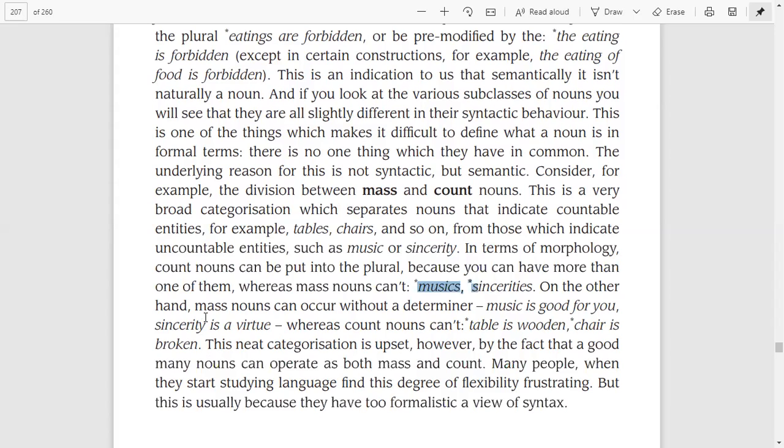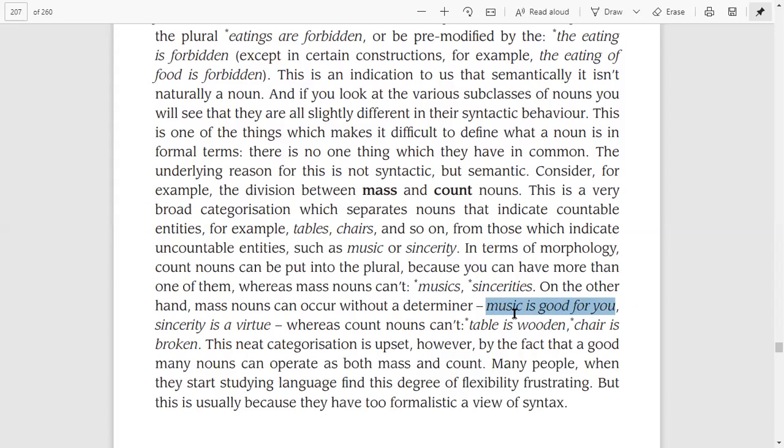On the other hand, mass nouns can occur without a determiner. So there is another quality of mass nouns, that they can occur without a determiner, whereas a determiner comes before count nouns and sometimes does not come before mass nouns. We can say "music is good for you." Here music is a mass noun.